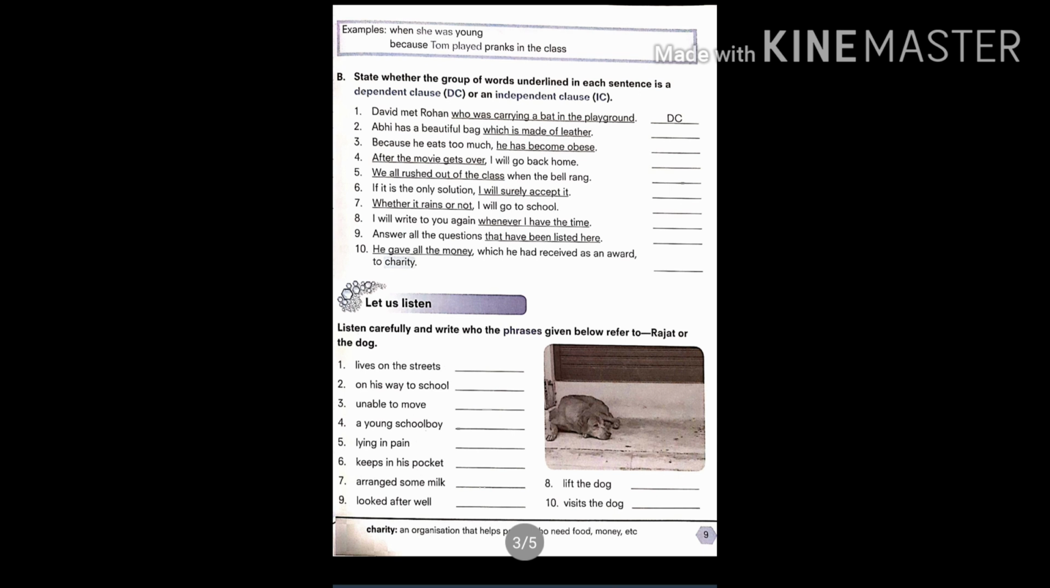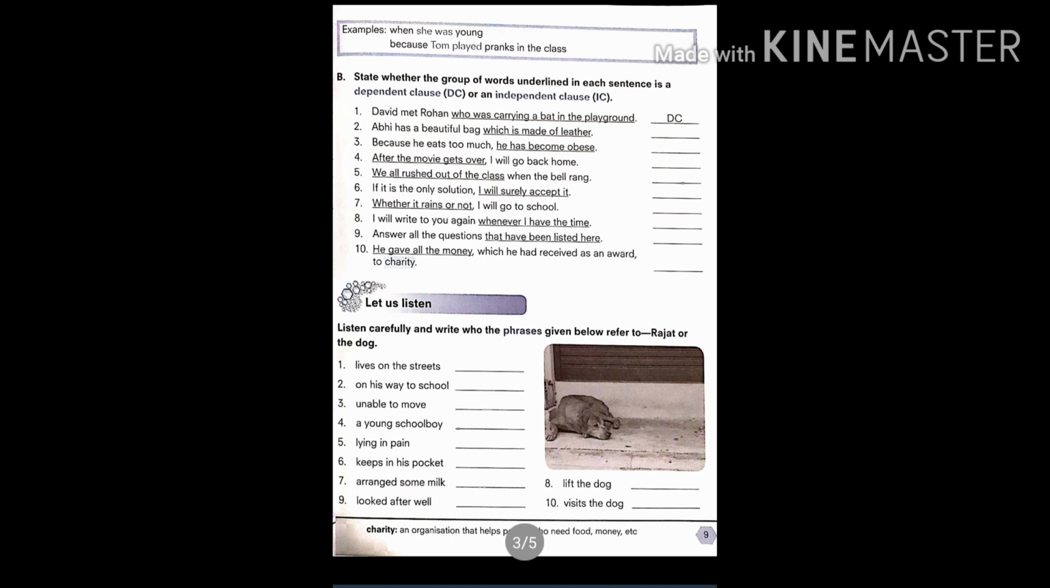So first is lives on the streets. Students, write over there dog, because dogs live on the street. On his way to school. So human beings go to school. So Rajat will come in front of the second sentence. Unable to move. Right, dog over there. A young school boy, Rajat. Lying in pain, dog. Keeps in his pocket, Rajat. Arrange some milk, Rajat. Looked after very well, Rajat. Lift the dog, Rajat. Visits the dog, Rajat.